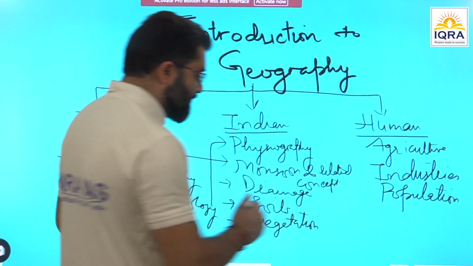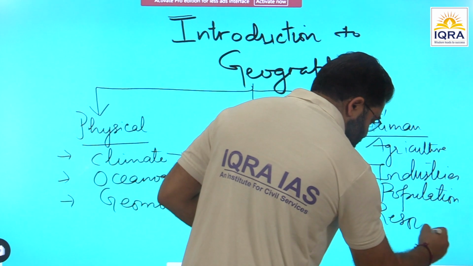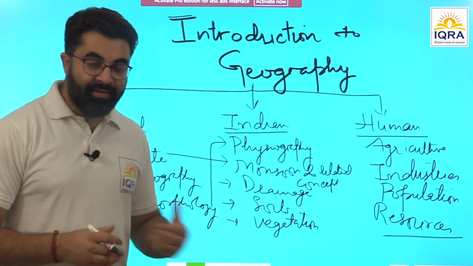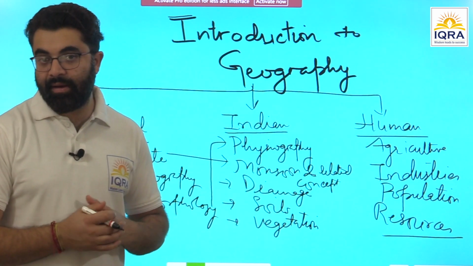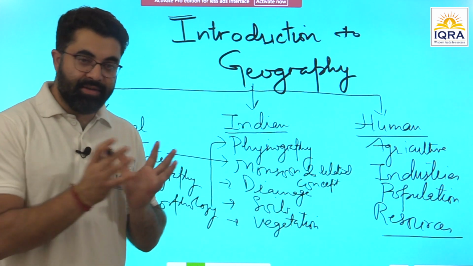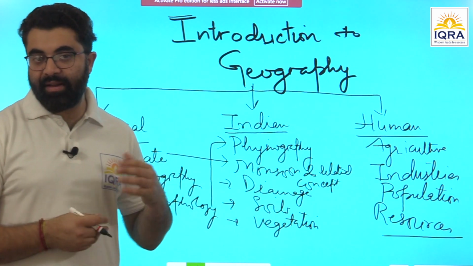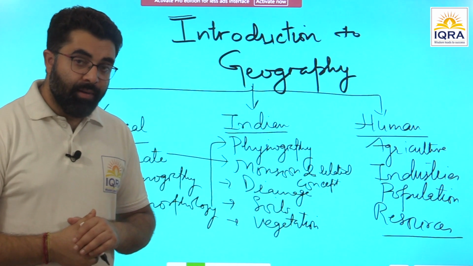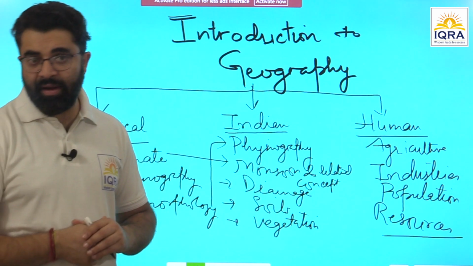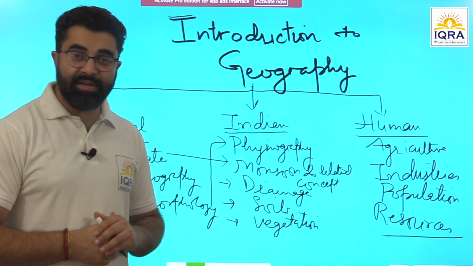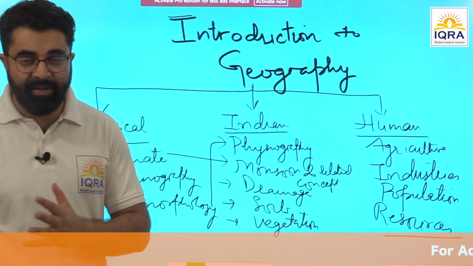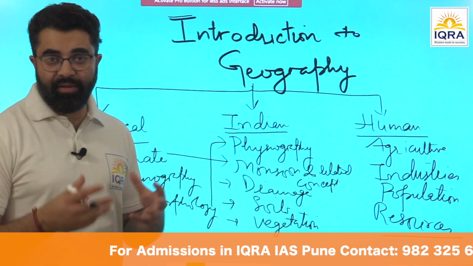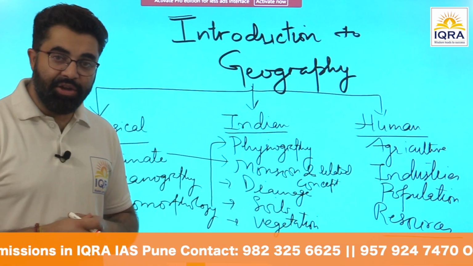Apart from population, we are going to have a discussion on resources, because when we talk about population, resources obviously are very, very important. Now the trend in examination: if you have observed the previous year question papers, you will find that resources are important. Knowing resources, whether energy resources, non-metallic or metallic resources, is very important. Future resources too. What is becoming more trending now are the problems related to the extraction of these resources, like shale gas extraction, fracking, and the ecological impacts of fracking. What are the problems with acid mine discharge? What are the problems related to coal extraction and related issues?